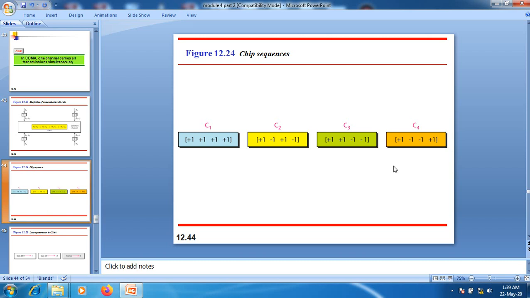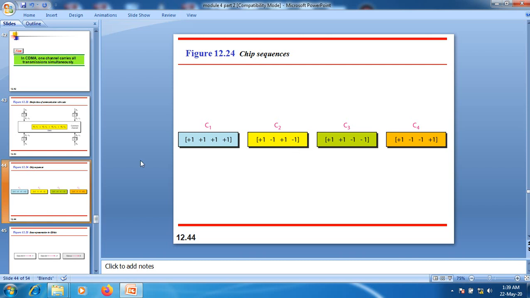The fifth one: if I add these two chipping sequences, we need to add the corresponding elements. The first term is added with the first term, the second with the second, the third with the third, and the fourth with the fourth.